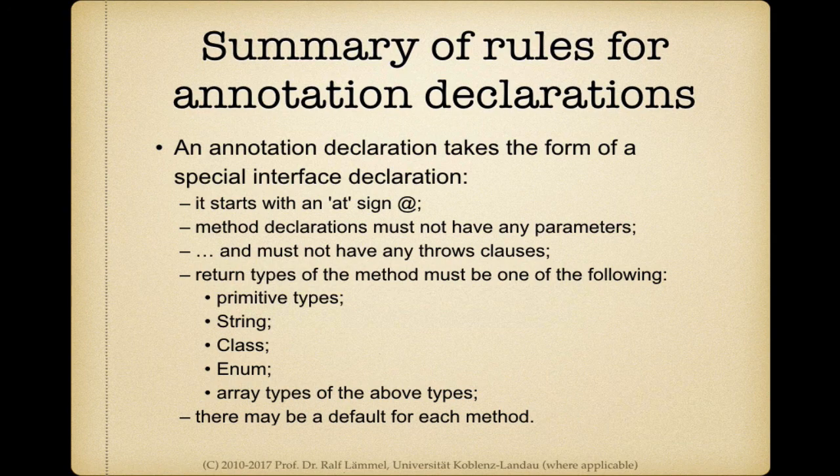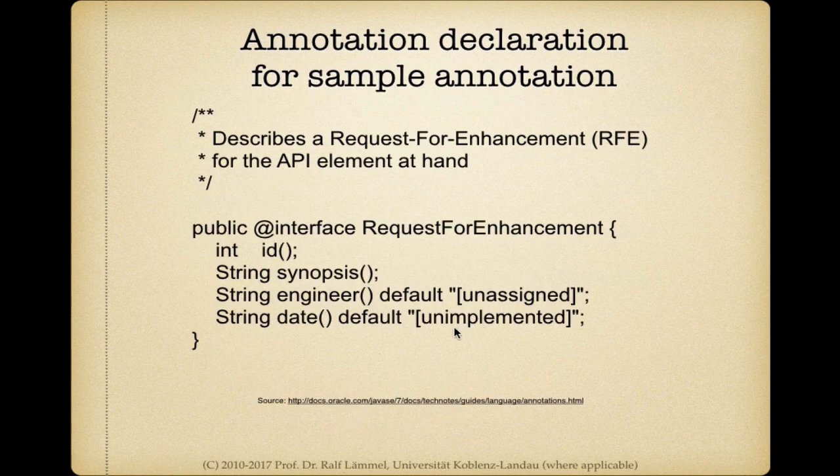As I said, it's a special interface declaration form starting with the @ sign. We use method declarations without parameters, without throws clauses, and we can only use primitive types, the String class, enum, and array types for the components of an annotation. As we were also seeing, we can associate a default to each method, like unassigned.